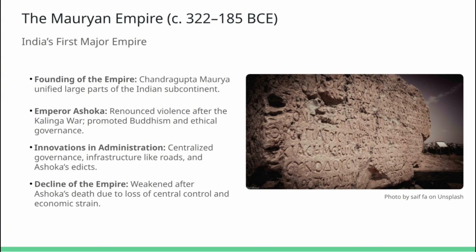Ashoka's edicts, etched onto pillars and rocks, offer us direct glimpses into his moral code and governance. The Mauryans built roads, rest houses, and promoted healthcare, revolutionary for that time. Yet, after Ashoka's reign, the empire's central control wavered. Economic strain and regional dissent eventually led to its downfall. But the Mauryans left an enduring legacy in governance and religious patronage.